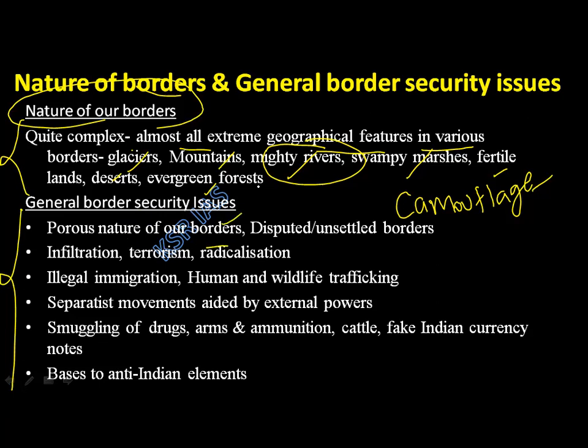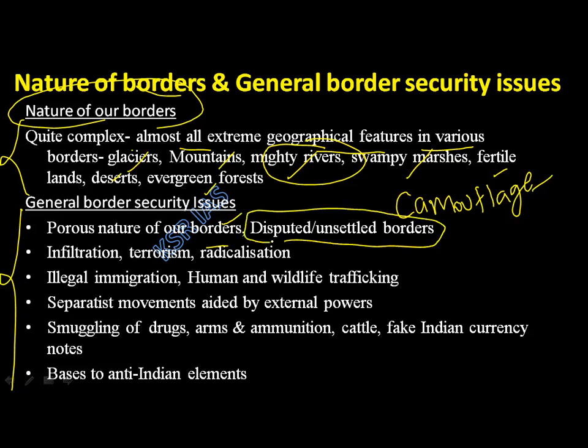As I said, borders themselves are very porous. They themselves facilitate people to cross the borders. People can easily swim in rivers and cross the border. Can you stop every time? No. As simple as that.